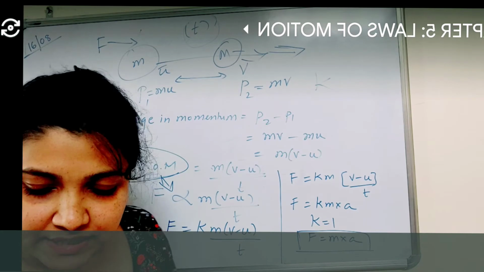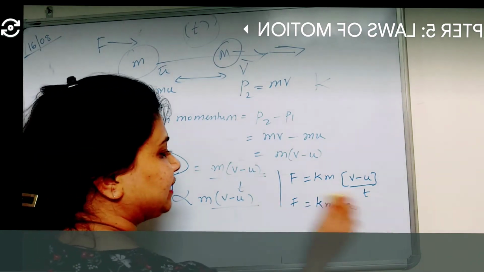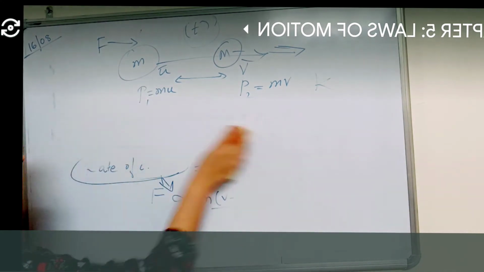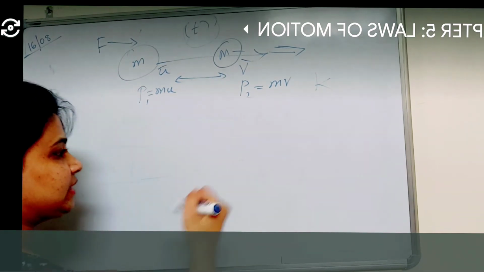Now to illustrate this, we have an example. Okay. Now suppose there is a car. There is a car.